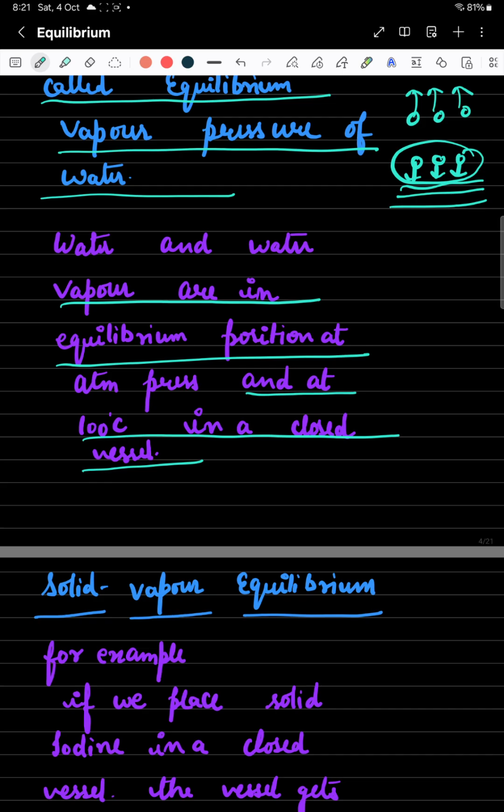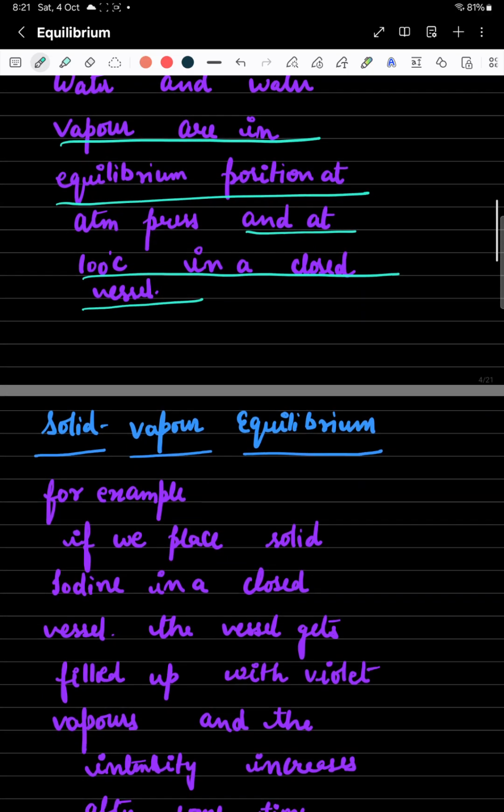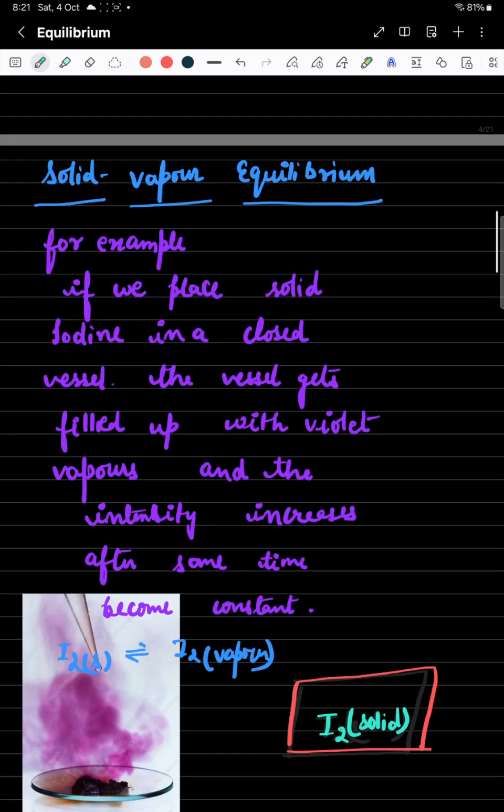Equilibrium is not static in nature, it is dynamic in nature, as we can easily understand. Both processes are occurring. Now, next is solid-vapor equilibrium.